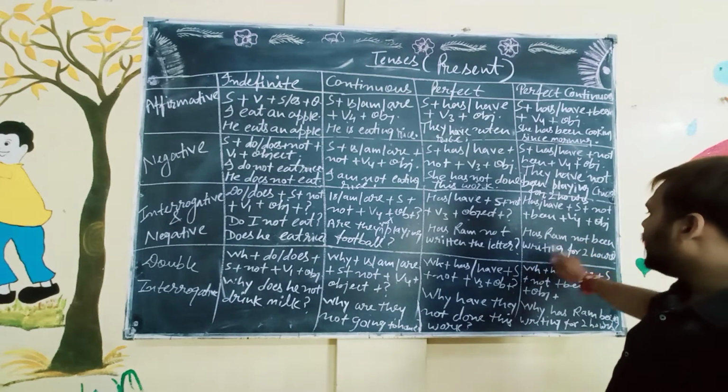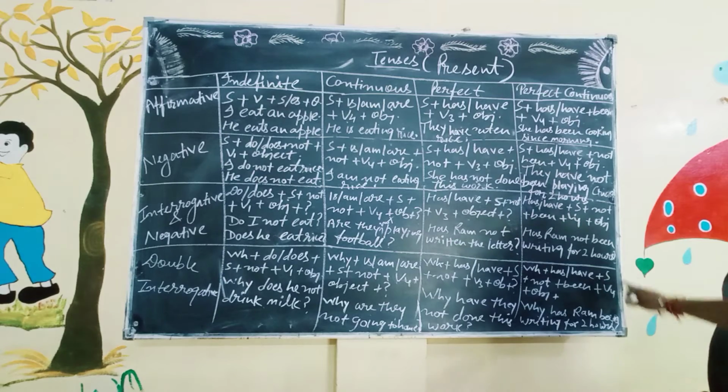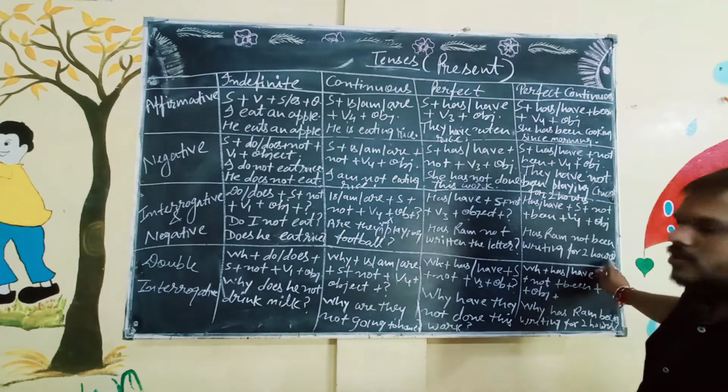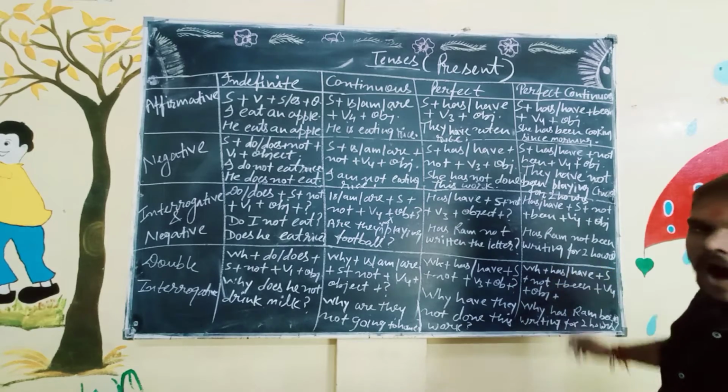Has Ram not been writing for 2 hours? And with interrogative sentence, I have told you that always use the question mark. Has Ram not been writing for 2 hours?